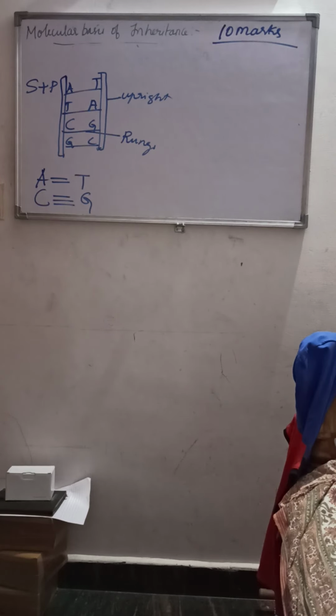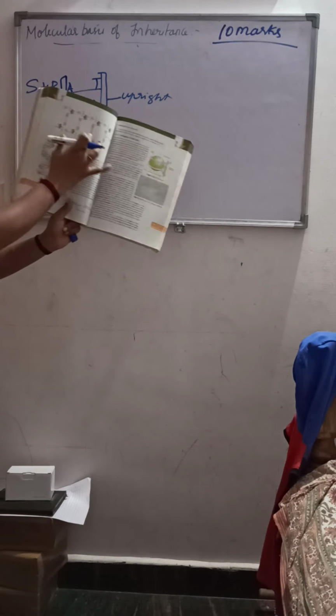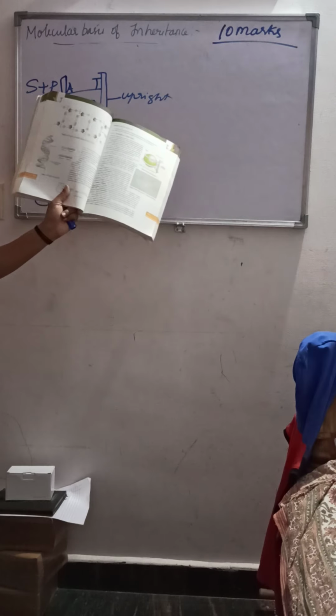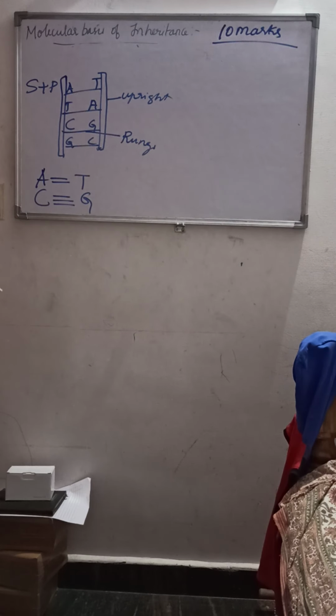As I showed in this picture, this is a double stranded polynucleotide chain. So this is the structure of what? Nucleotide. Please do refer to the textbook as well as the notes which I have sent you. This nucleotide has three components, that is the nitrogenous base, the pentose sugar and the phosphate group.